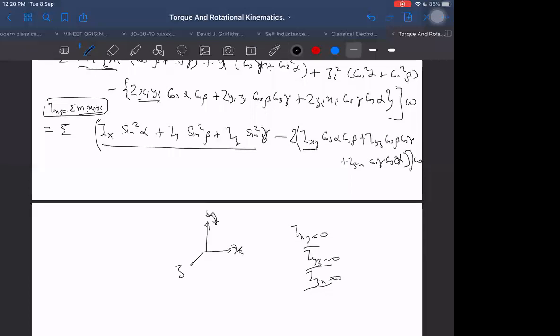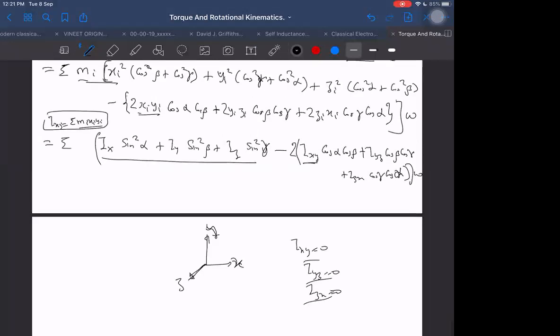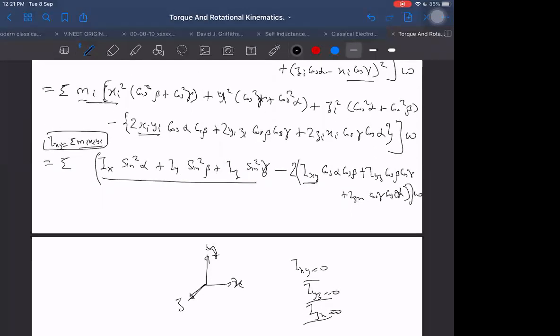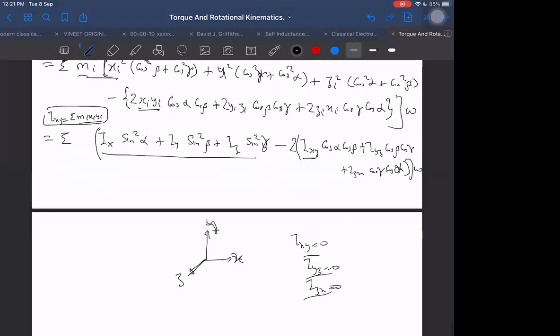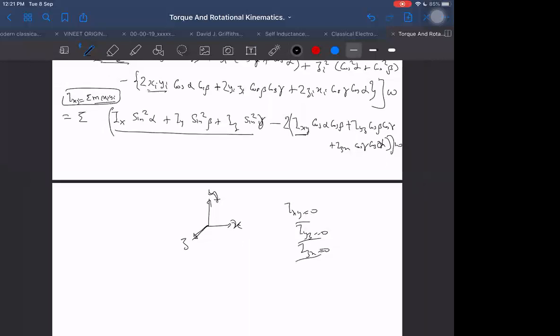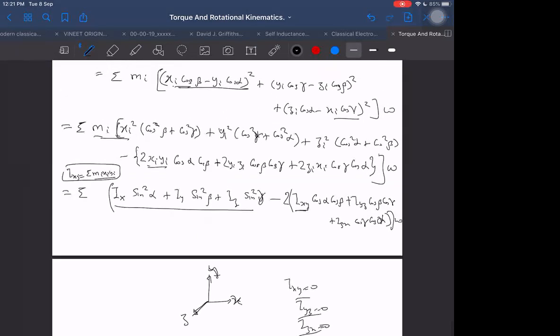So if I have that principal axis, then I will be getting the net angular momentum as... these terms are becoming 0, then it is simplified now, right? Simplified only.